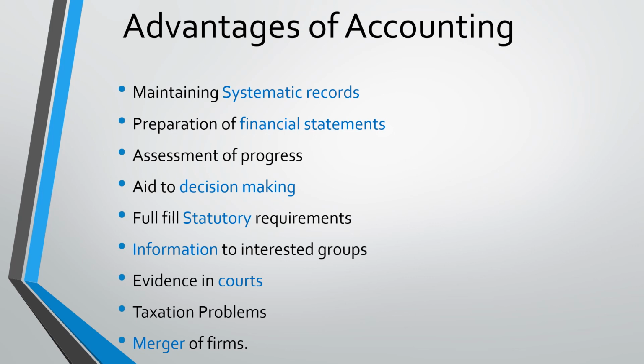As I said in the objectives of accounting, those who are interested or involved in our business can get information from us when we have a proper accounting system. It is also strong evidence in courts, it reduces some taxation problems, and it also helps to merge our firms in amalgamations and absorptions. At that time we can use our accounting system. So these are the advantages we can enjoy when we have a proper accounting system. Thank you all.